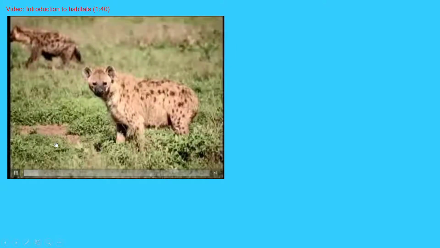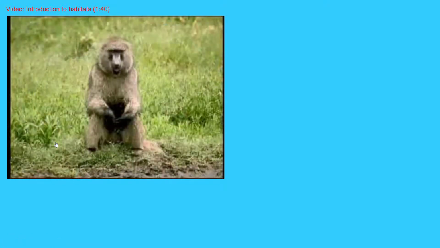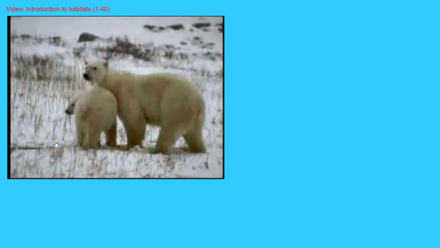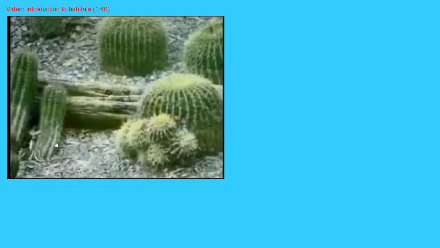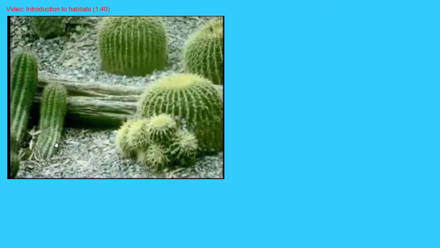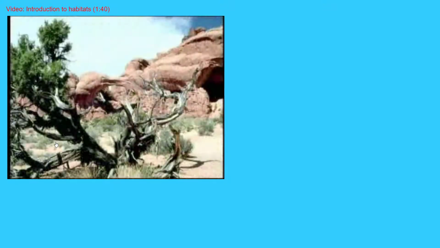Animals and plants live in many different places all over the world. But why is it that some animals live in warm places and some in cold? Why can some plants survive with very little water and some can only live in water?